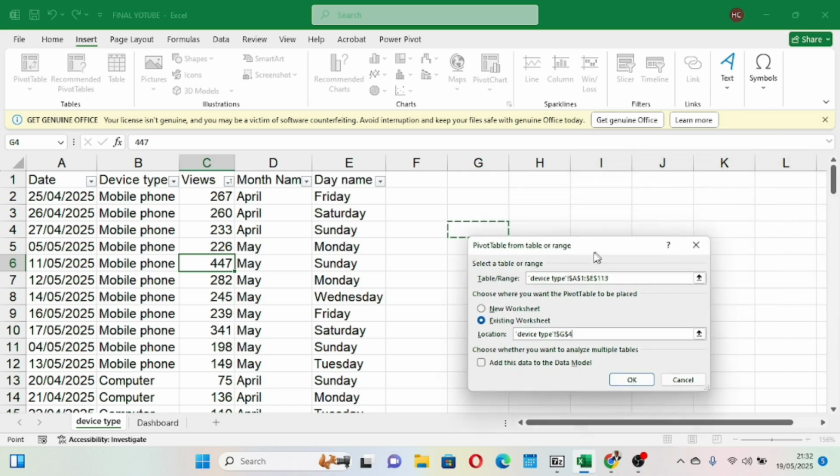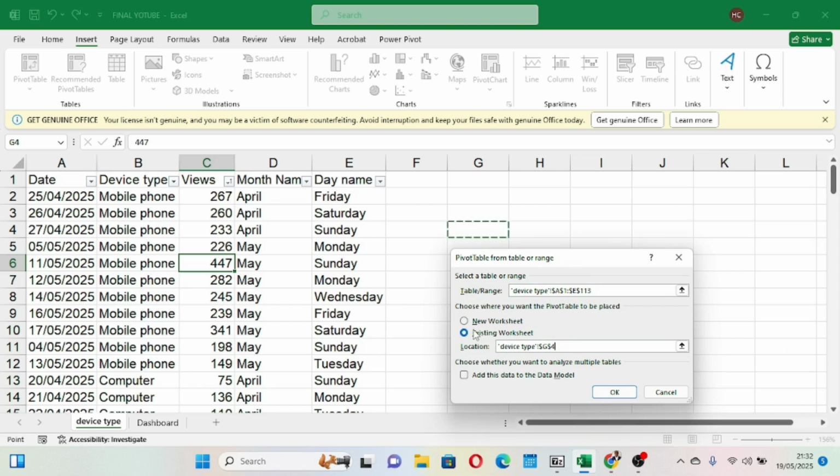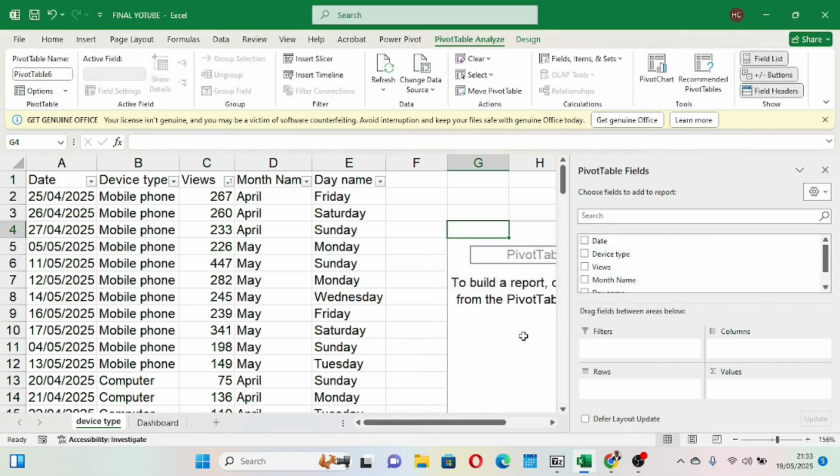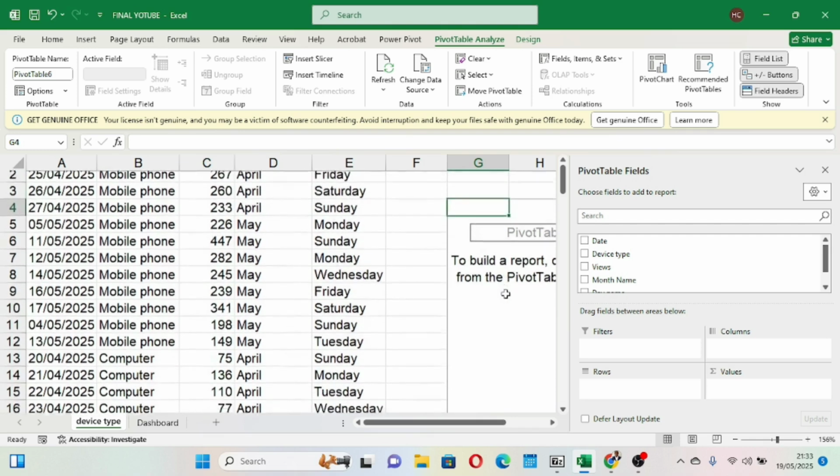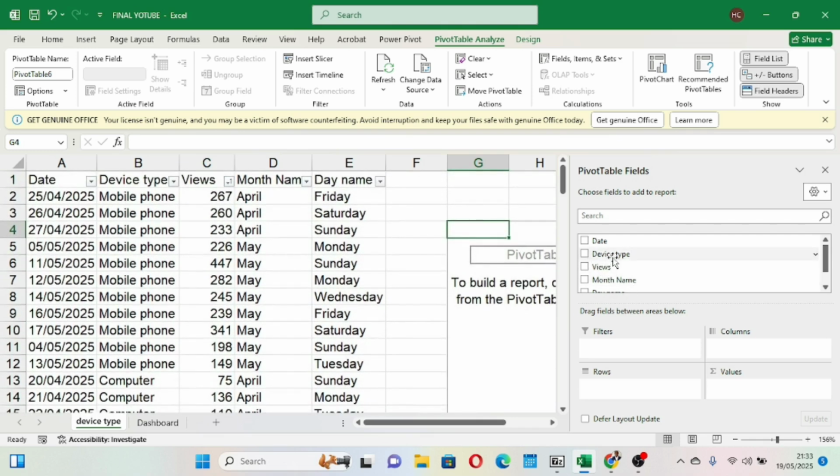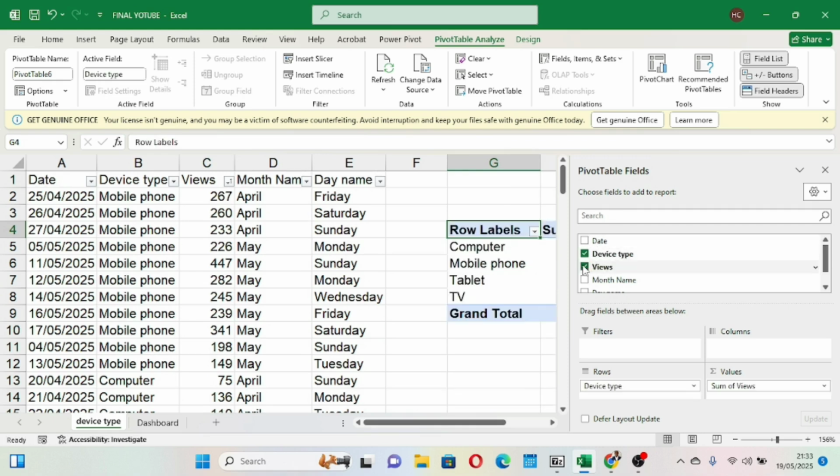It asks you if you want to go to another sheet or if you want to do it on an existing sheet, on this same sheet. So I have chosen that I want to do it on this same sheet and I click OK. Once I click OK, you see my pivot table appears here. So I want to see views by device types.